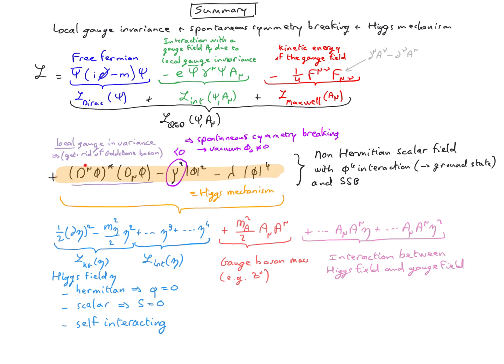And because we use the gauge covariant derivatives, we see that we have a term which is a function of the gauge field itself. And this term could be decomposed into three terms. The first one appears to be a mass term, so that's the Higgs mechanism which produces a mass for the gauge field through this local gauge invariant spontaneous symmetry breaking. But we also have two additional terms which involve interaction between the gauge field and the Higgs field.